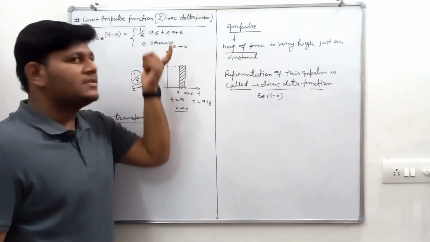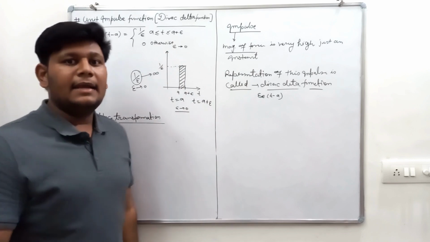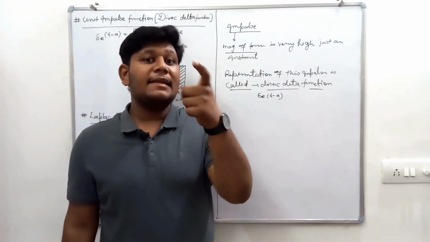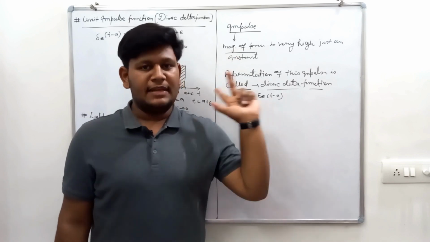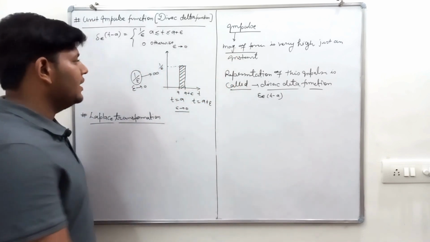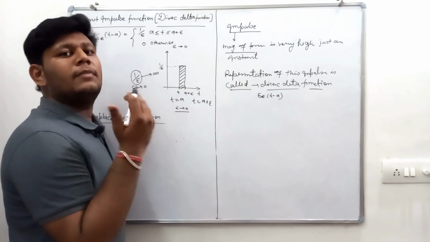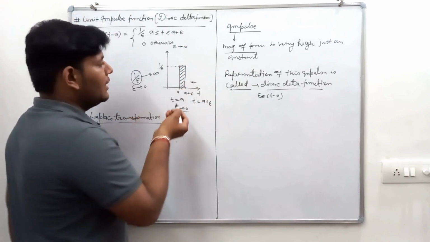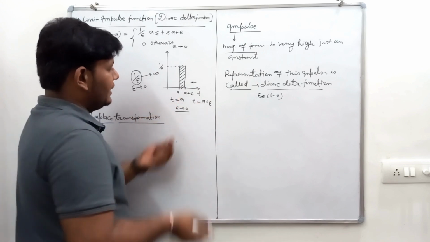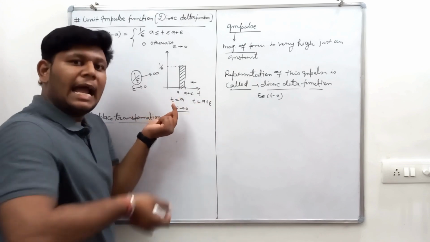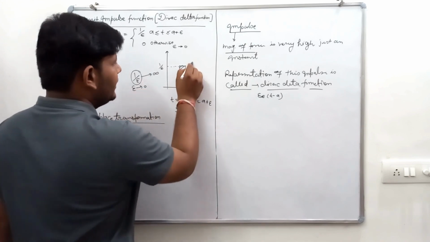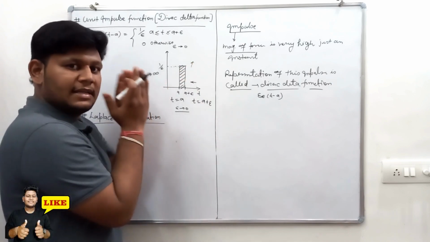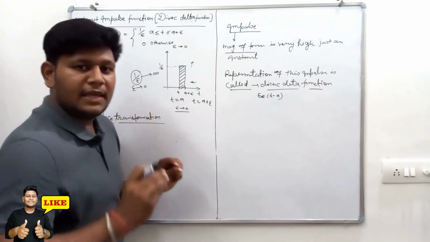This is the speciality of this function: the area remains unity in every condition, because it adjusts automatically. If you decrease the width, the height increases, so the area of this strip is always unity.